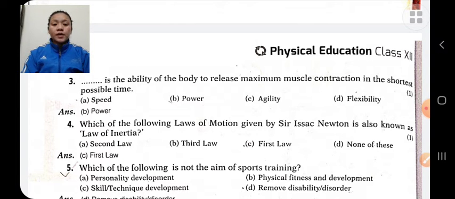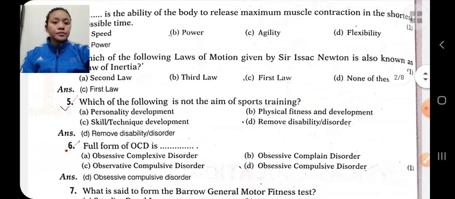Which of the following laws of motion given by Sir Isaac Newton is also known as the law of inertia? Sir Isaac Newton gave three laws of motion. The first law of motion is also known as the law of inertia. The second law of motion is known as the law of acceleration, and the third law of motion is known as the law of action and reaction. Here the question is about the law of inertia. The law of inertia is also known as the first law of motion.